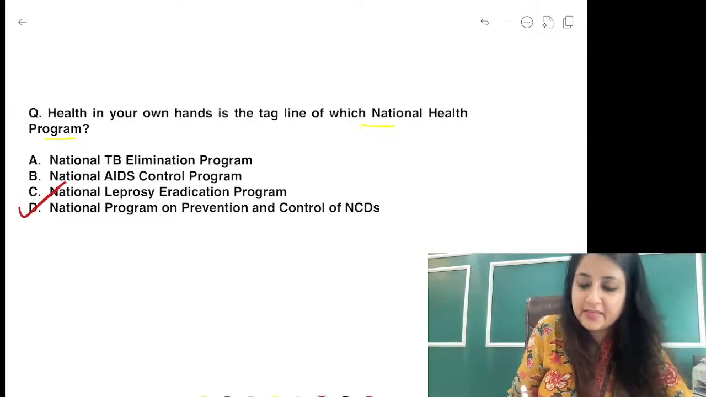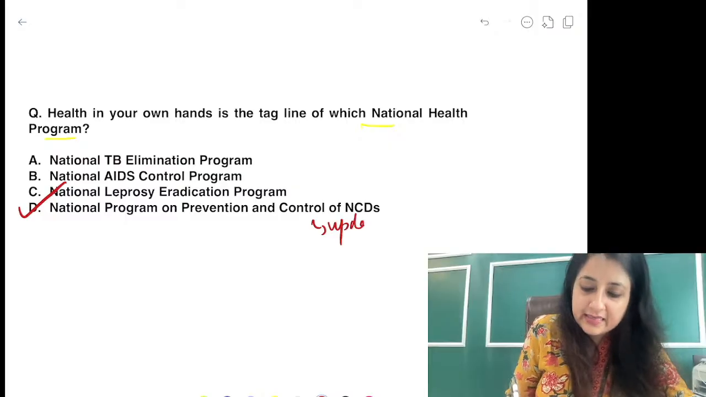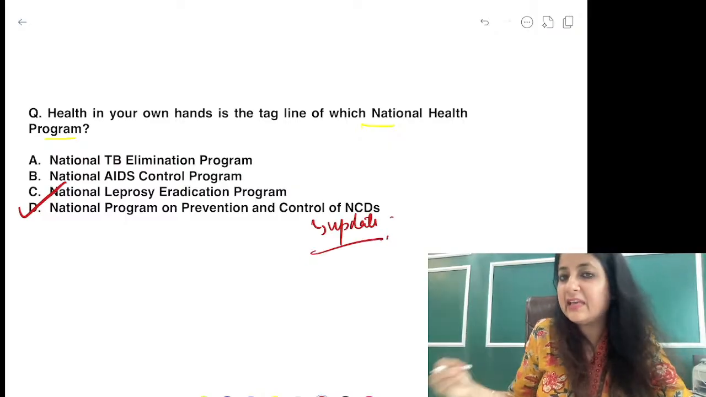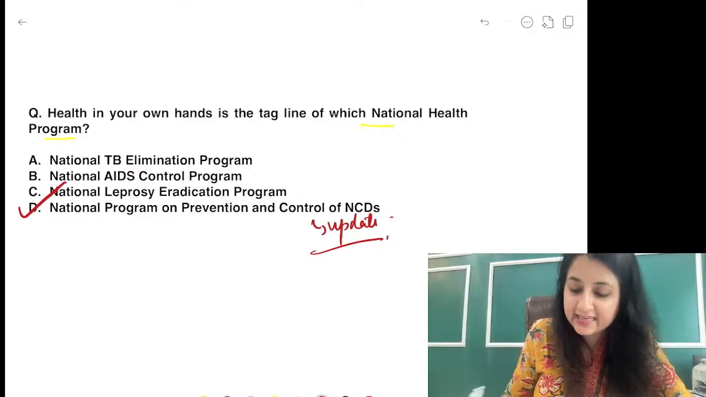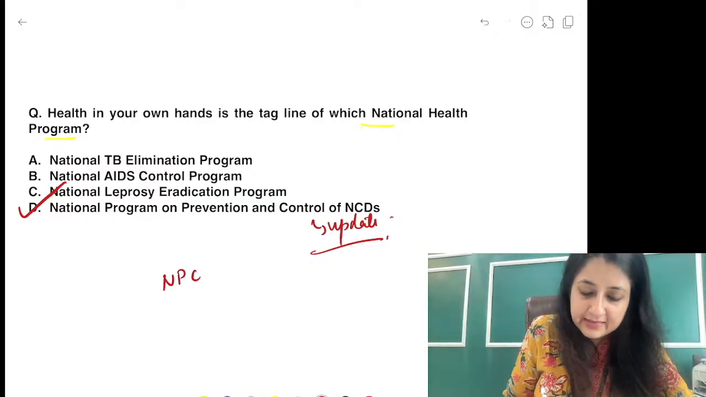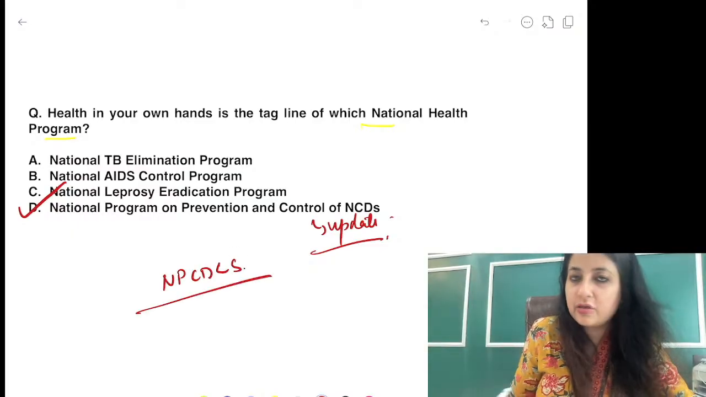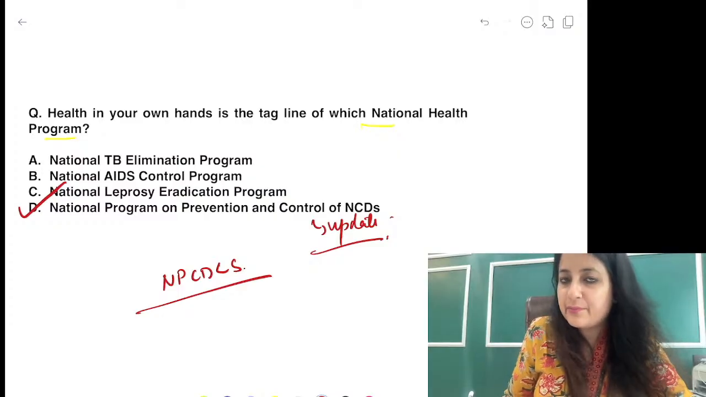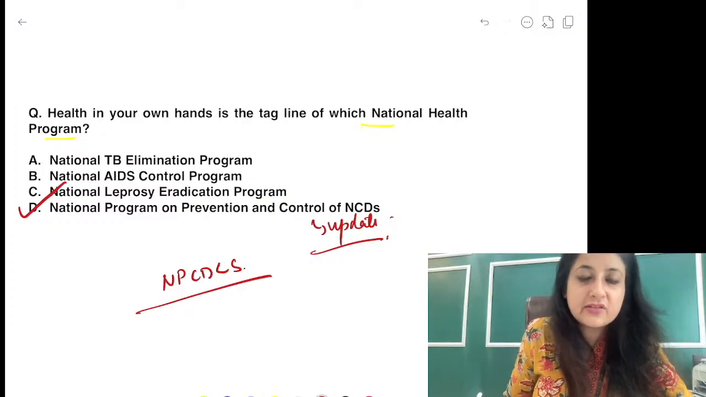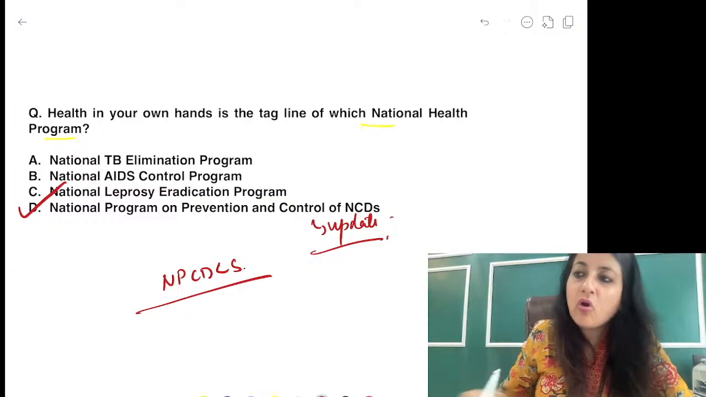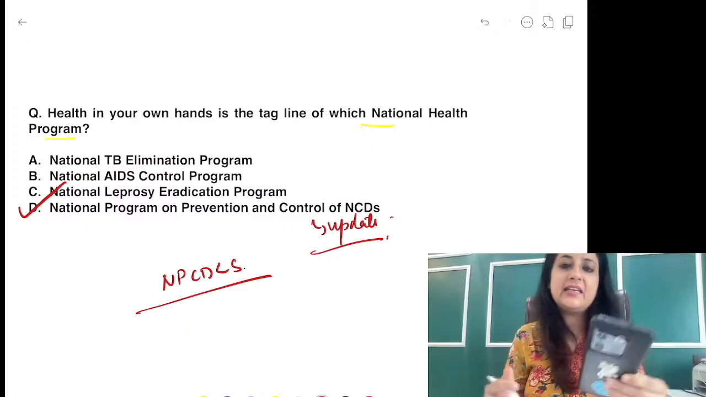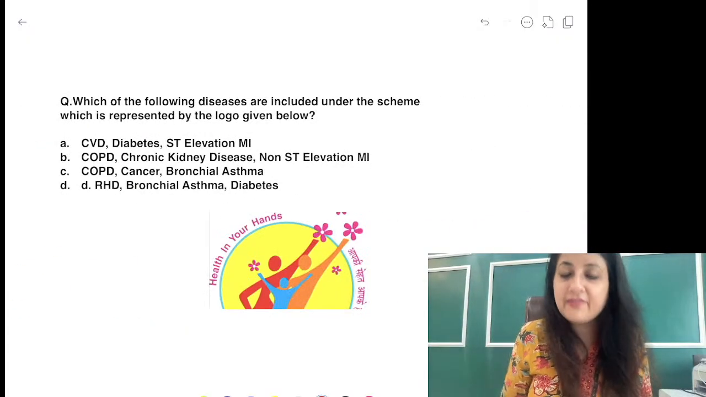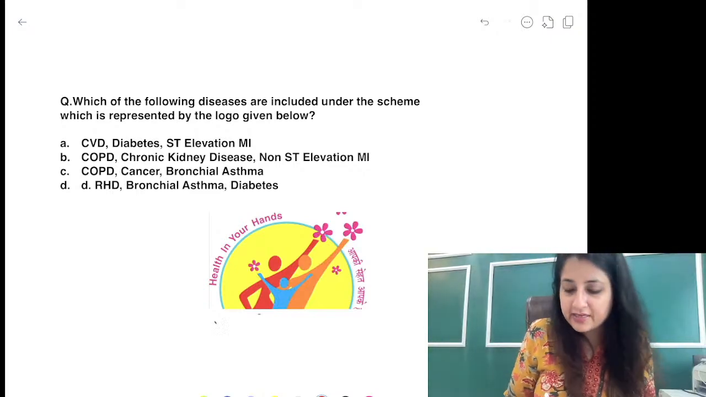Now this is the update. What is the update? The update is that the name of the program has changed. Earlier it was NPCDCS, which was National Program for Control of Diabetes, Cancer, Cardiovascular Diseases and Stroke. But now more diseases have been added, so because we've got more diseases, we can't keep on adding the names. So we have changed the names. Now can you see this logo?